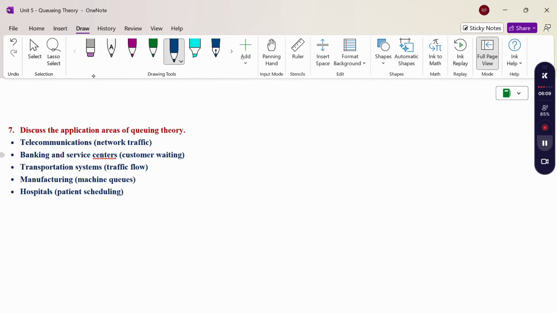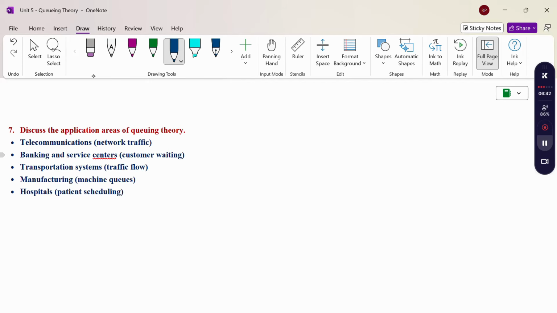Transportation systems, traffic, when a traffic jam happens. Manufacturing, machine queues, in any type of production process. And hospitals, patient scheduling. So these are the queuing theory applications.